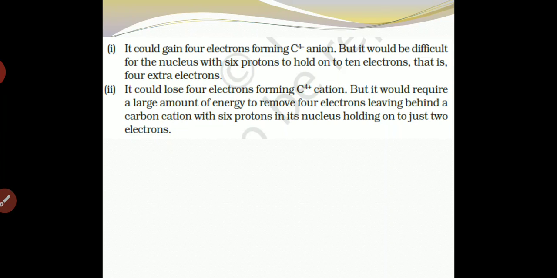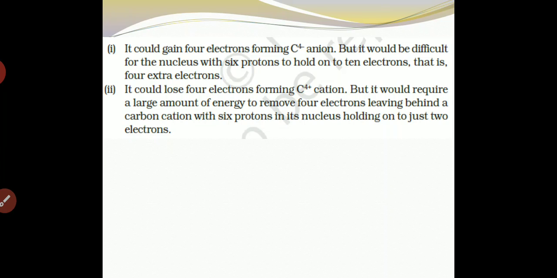But it will be difficult for the nucleus with 6 protons to hold on to 10 electrons, that is, 4 extra electrons. So it could lose 4 electrons forming the C4 plus cation, but that will require a large amount of energy to remove 4 electrons.